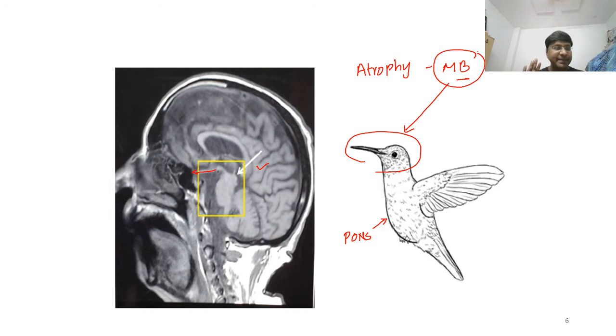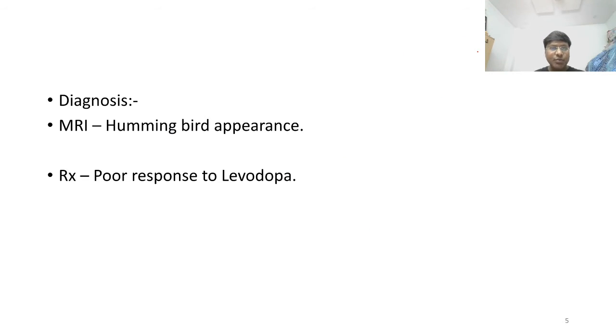So the presence of atrophied midbrain and preserved pons gives you the hummingbird appearance in the MRI. Next, how do you treat these individuals? These individuals have a poor response to levodopa.